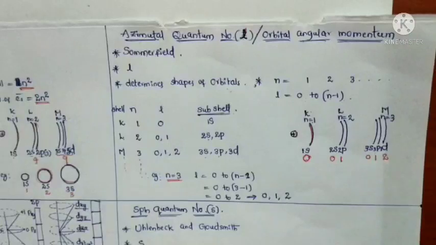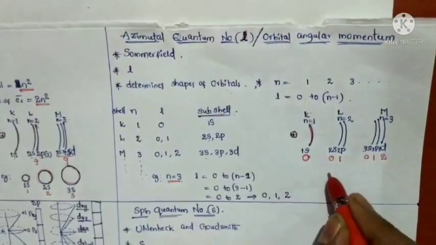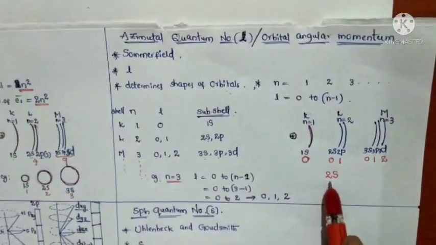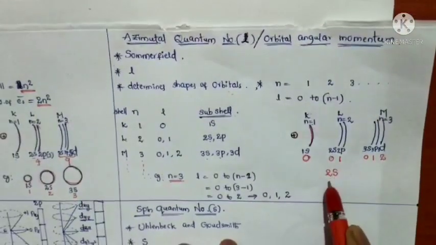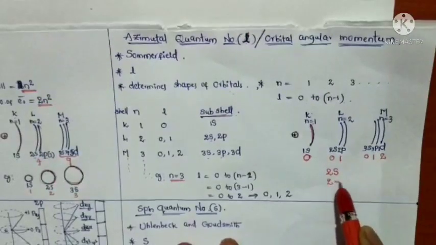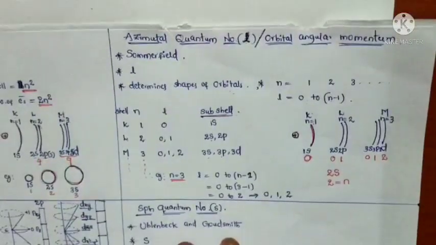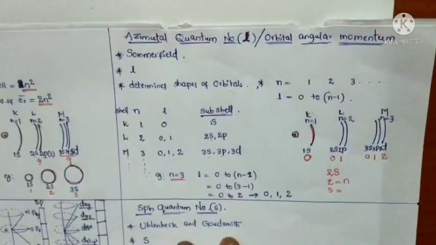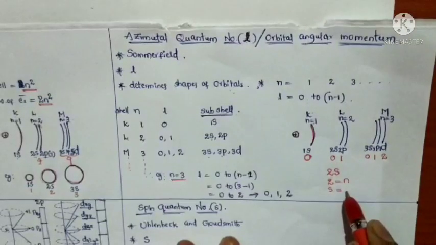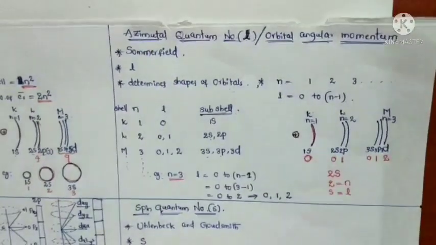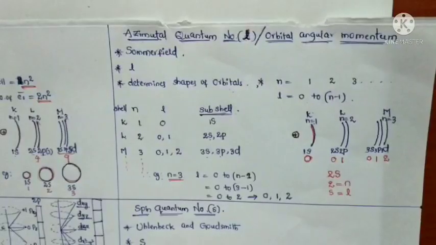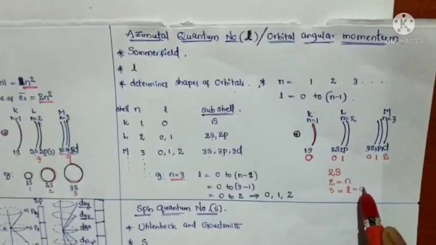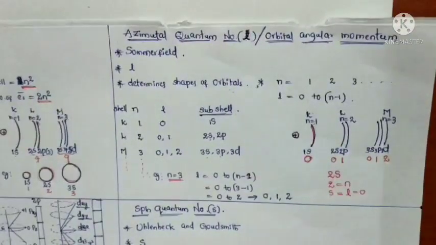Here you can clearly see that if 2s is given, for example, how many quantum numbers are there? Here 2 quantum numbers are there. The 2 indicates the principal quantum number, and s indicates it is a subshell, and it is the L value. S is the L value. That means L is equal to 0, which is the s orbital or s subshell.